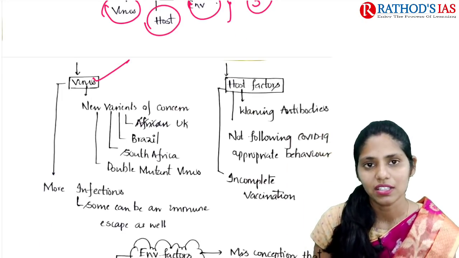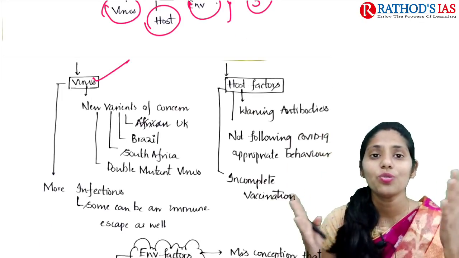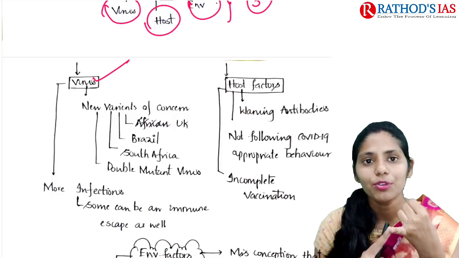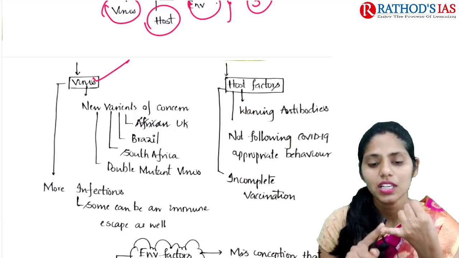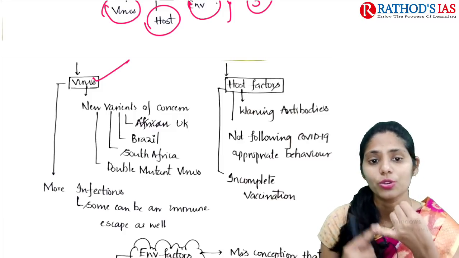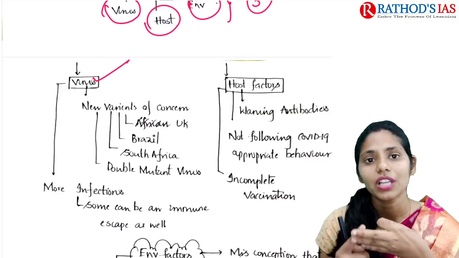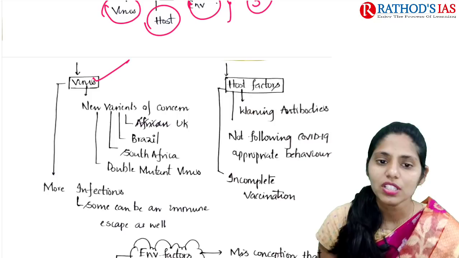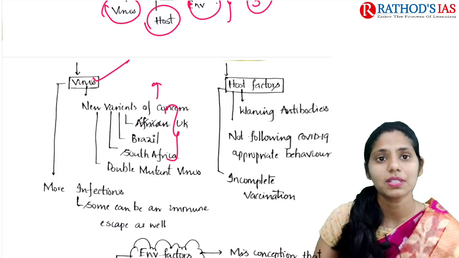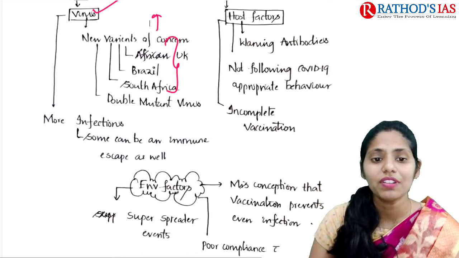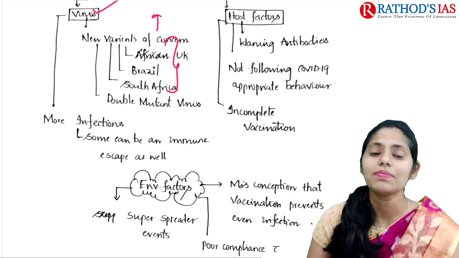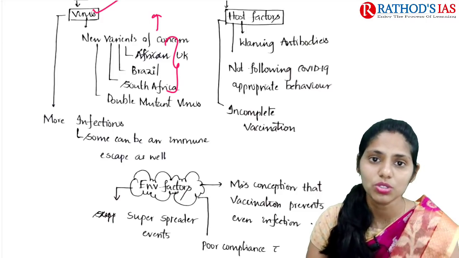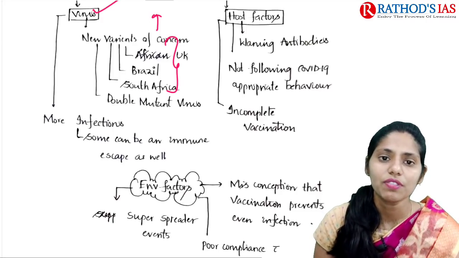So the first one is the virus. Regarding the virus, we are seeing new variants coming, and there are many mutations happening in the virus. For example, we have the UK virus, which has high increased transmissibility. And there is the Brazil virus, the South African virus, and in India we are seeing a double mutant virus. Because of these new variants, there may be an increase in transmissibility. And next, more infections are seen because they can be very much immune to whatever therapies we are using here.